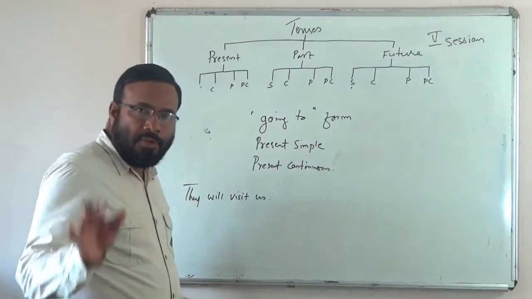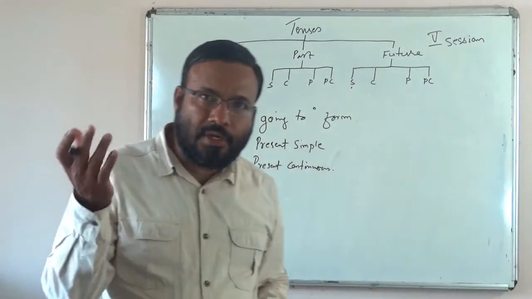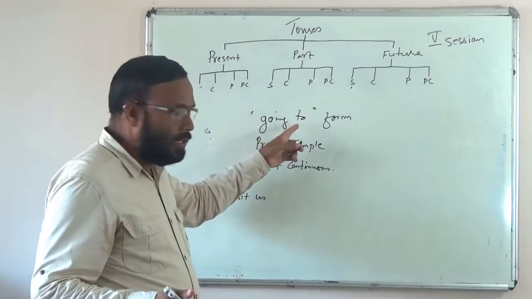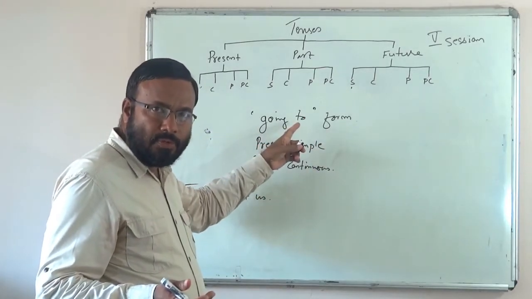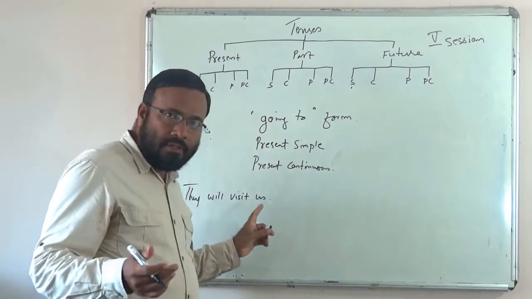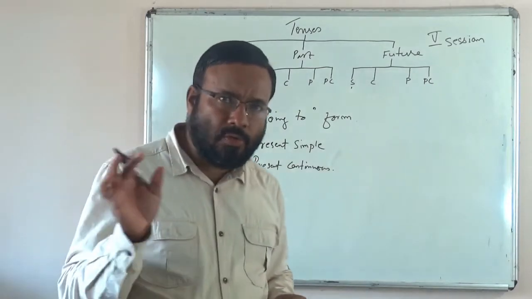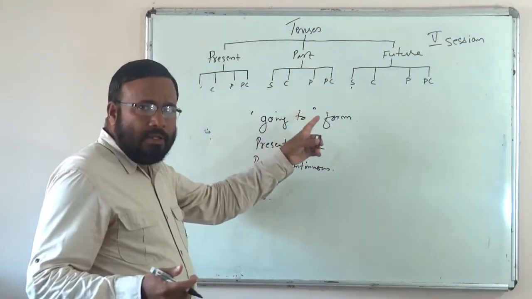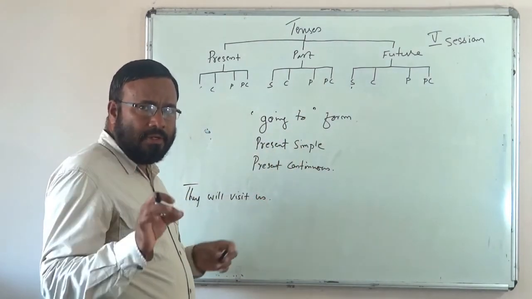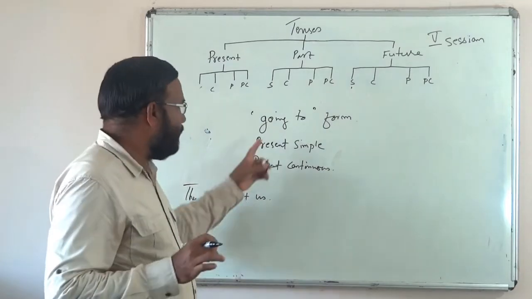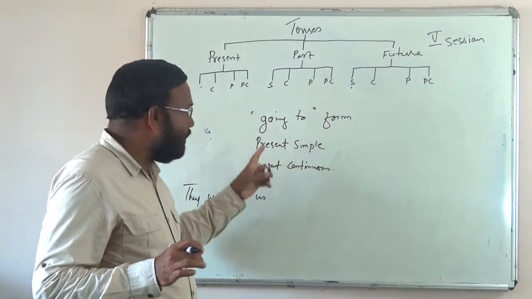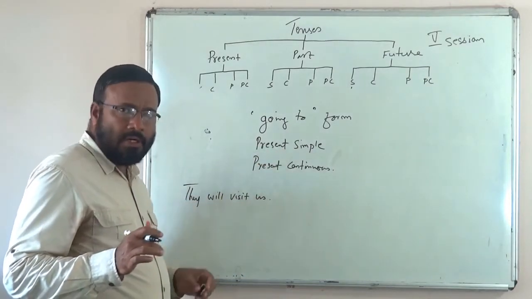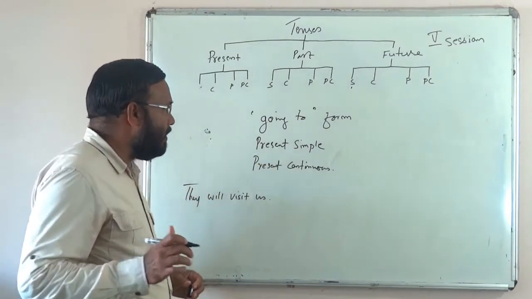So you can express future time, future action with the help of present and with the help of going to form also. So don't think that you must always use future tense only for showing future time and future action. But there is some slight difference in meaning when we use the going to form and the simple present and present continuous when we convey future.